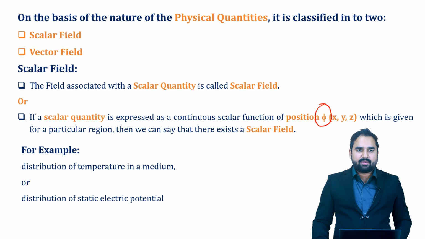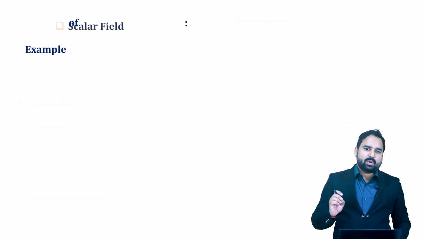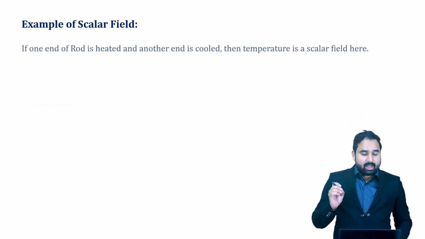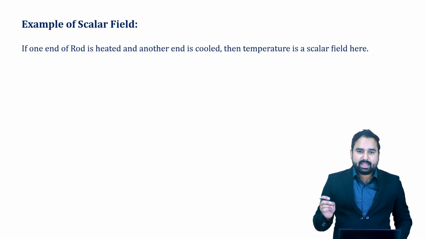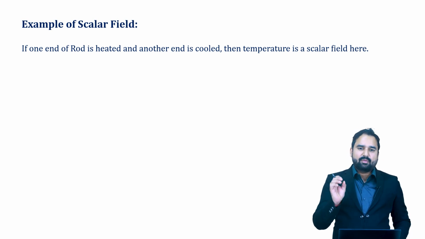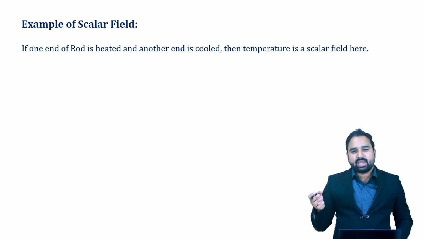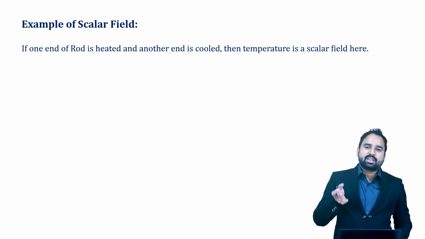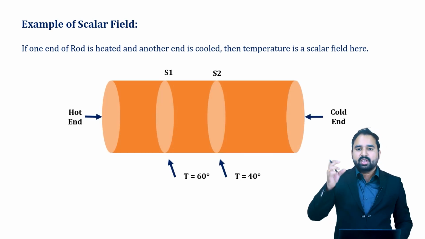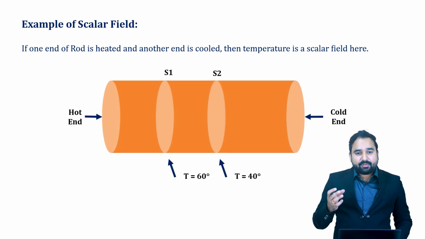Moving ahead, we have certain more examples which will help you to understand the scalar fields. Let us talk about one more simple example. If one end of a rod is heated and another one is cooled down, I am saying simple. We have a rod, let us heat it on one end, let us cool it down on another end. So when you experience the variation of temperature in that rod, you will see that the rod has divided itself into small surfaces.